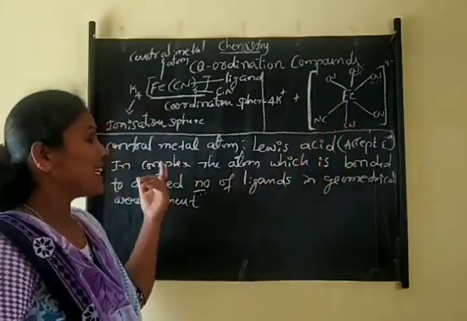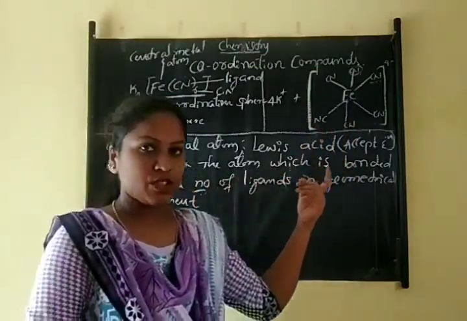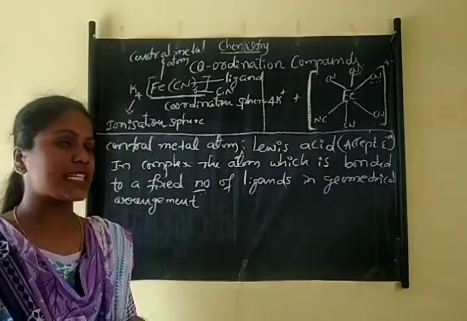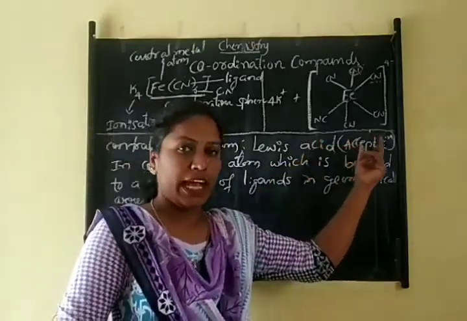That is called the central metal atom. In a coordination complex, the central metal atom is always a Lewis acid because it accepts the lone pair of electrons.